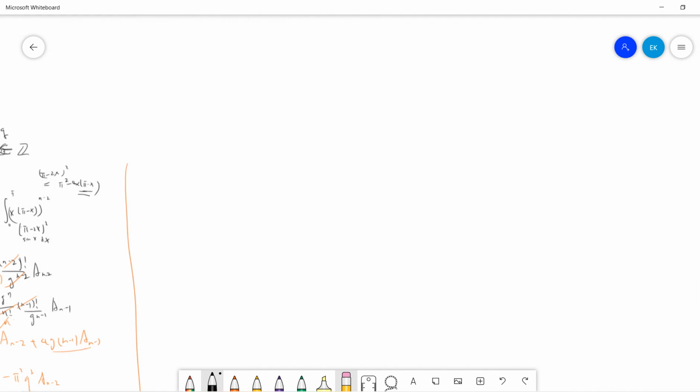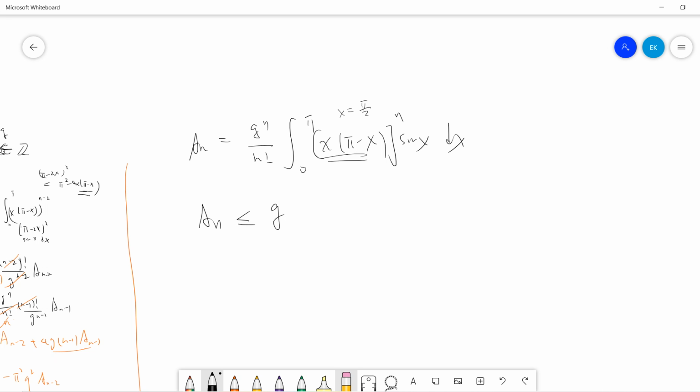But then we can see there's a contradiction, right? Because a_n is defined to be 1 over n factorial, integral from 0 to pi of x^n (pi minus x)^n sin x dx. So the idea is that this is a quadratic function, right? From 0 to pi, the maximum is at x equals pi over 2. By the way, this is a positive function, so a_n must be greater than 0, and then a_n will be bounded by this one.